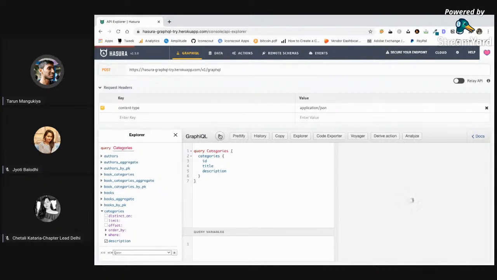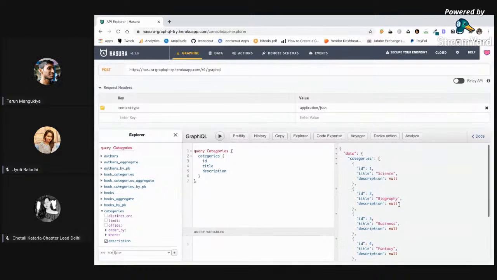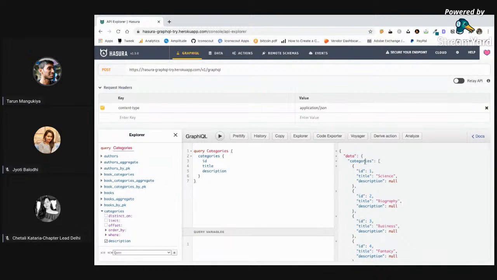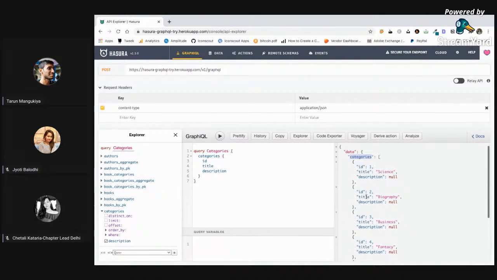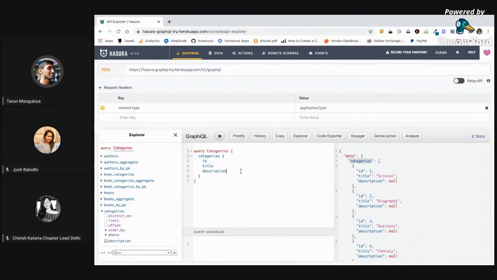And once I run this query, I will get a response. I think my instance might be off. Yeah, okay. So in the response we are getting categories with title, ID, description, all the things, right? If in a future update I do not need description, I can just remove it from the query and it will be removed from the response itself, right? This is a very cool thing.